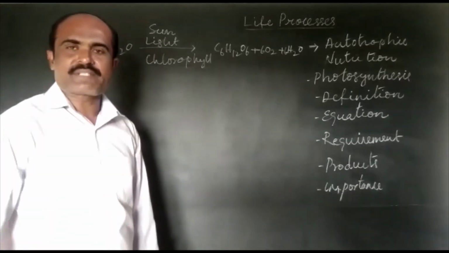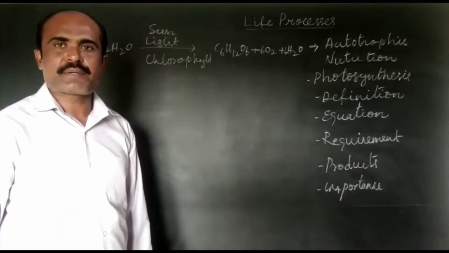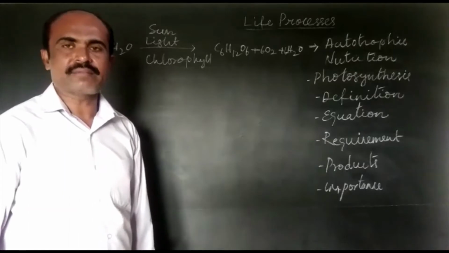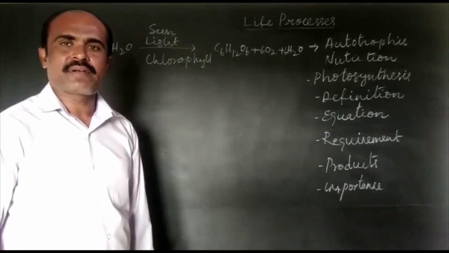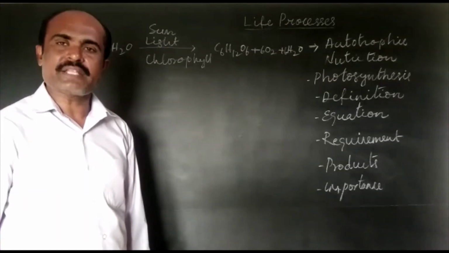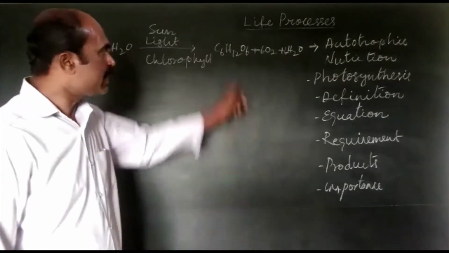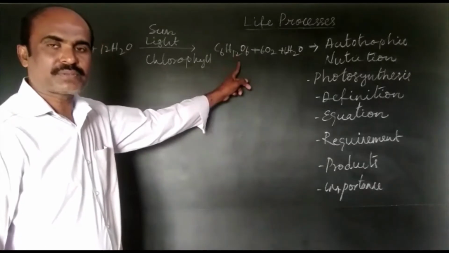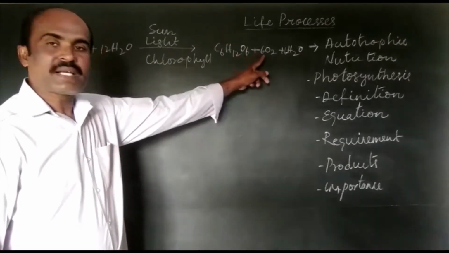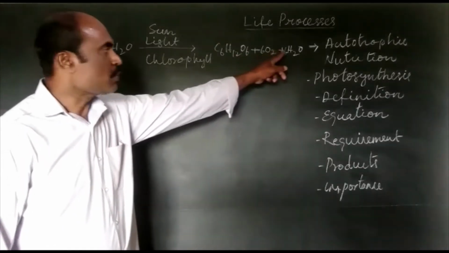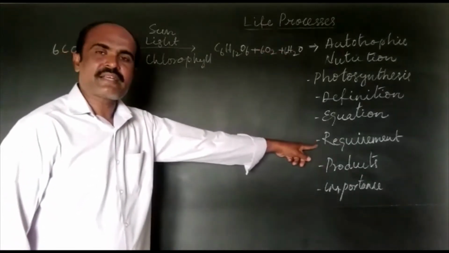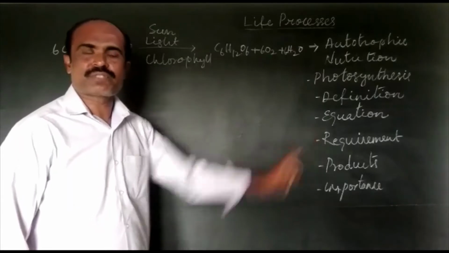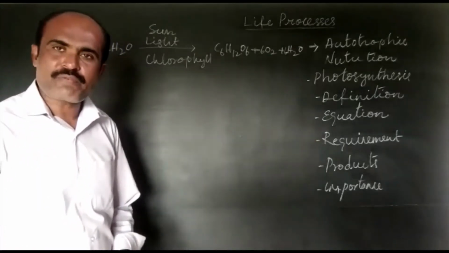I explain once again. Plants prepare their own food material by taking carbon dioxide from air and water from soil. In the presence of sunlight, they prepare food material, that is glucose. In this process, oxygen is released, water is also released. Now, let us study the requirements for photosynthesis.